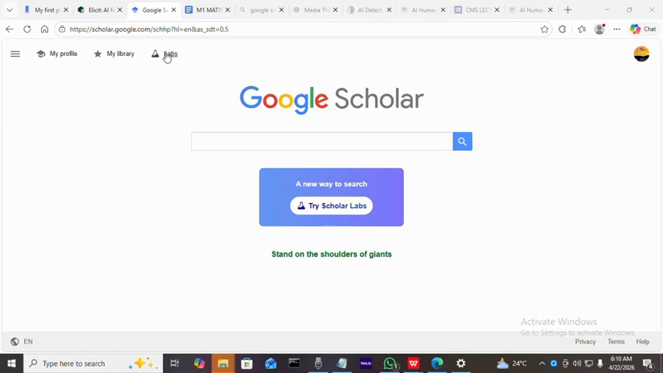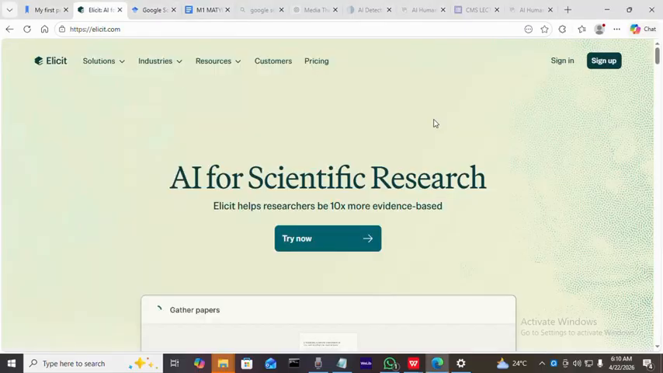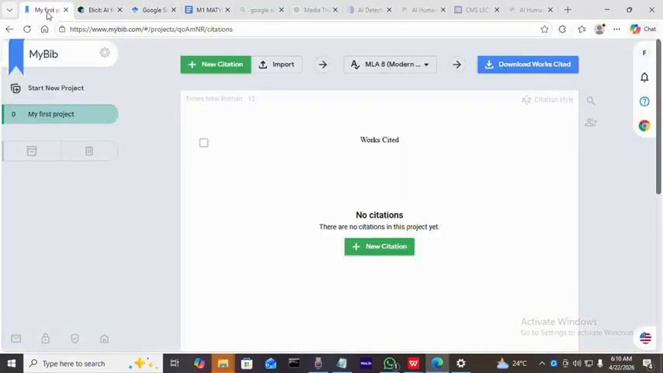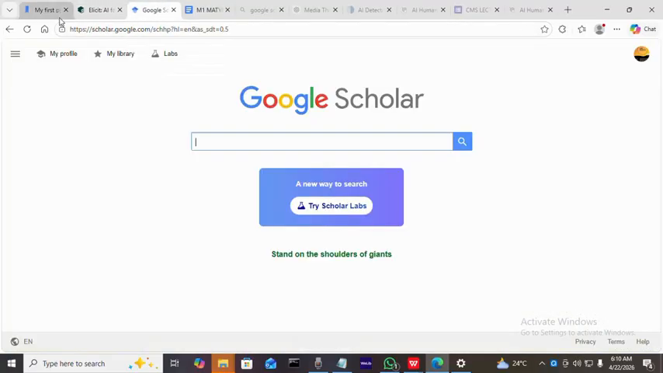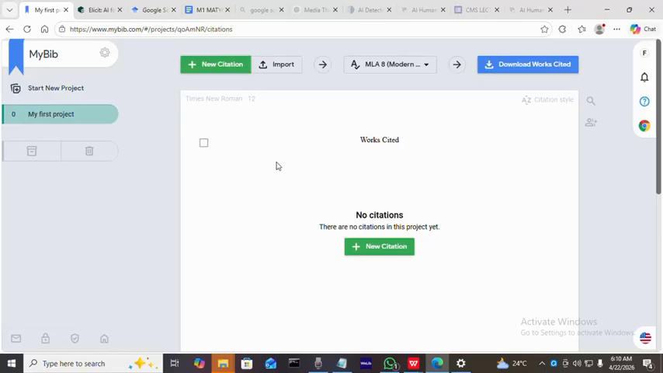So this is a very wonderful place to start. Another good place is Elicit AI. Then we also have MyBib. We have a class on MyBib. So Google Scholar, Elicit AI, and MyBib are very good tools to use.